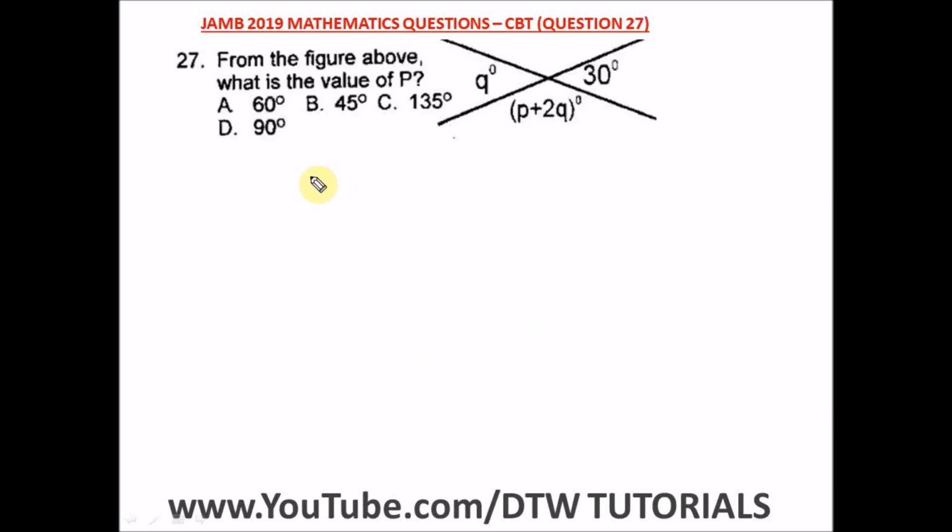Question 27 of the JAMB 2019 Mathematics Past Question, your UTME CBT exam. It says, from the figure above, what is the value of P? So we have another plane angles question here.